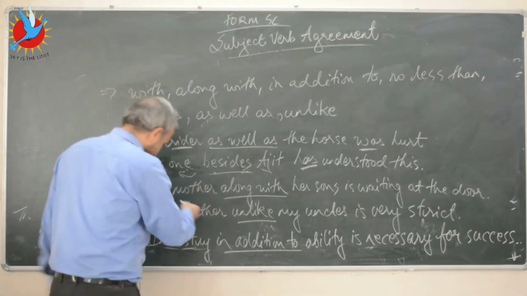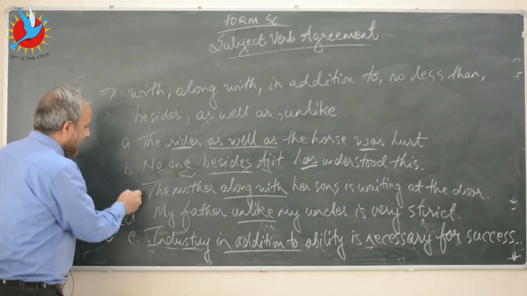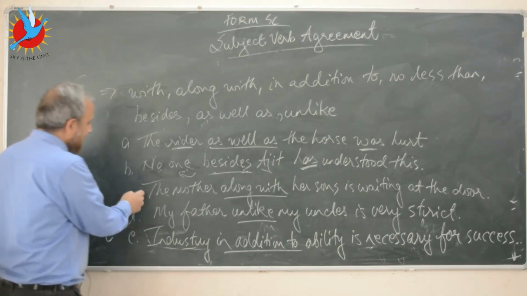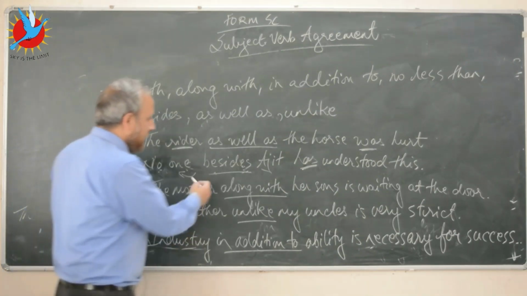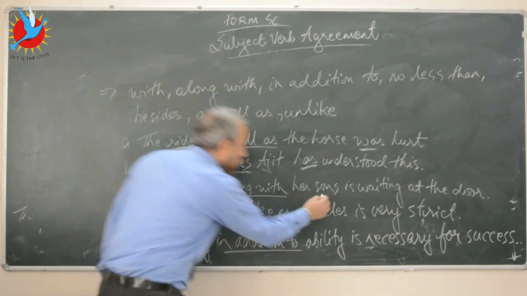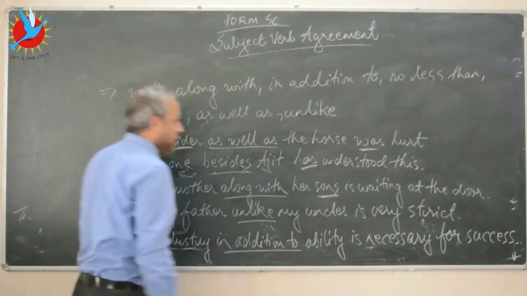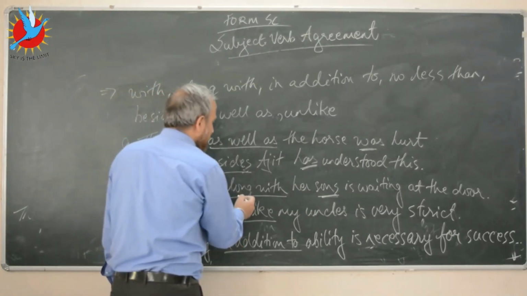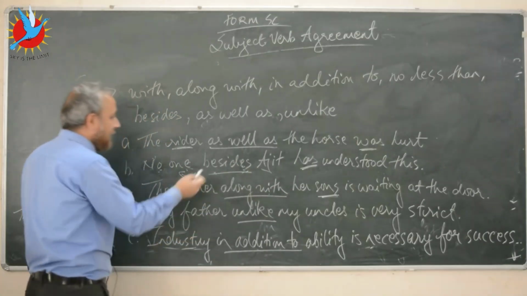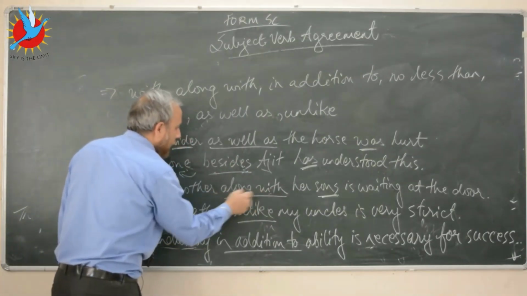So look at this sentence, sentence letter C. So the mother along with her sons is waiting at the door. Don't let this part, sons, confuse you. Since we've used along with out here, you will have to look at the number of the subject that comes before along with.